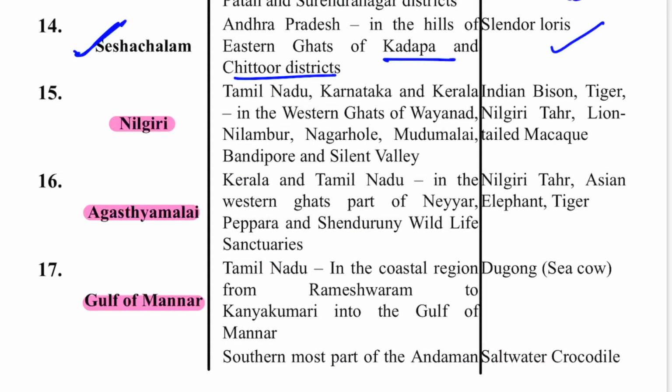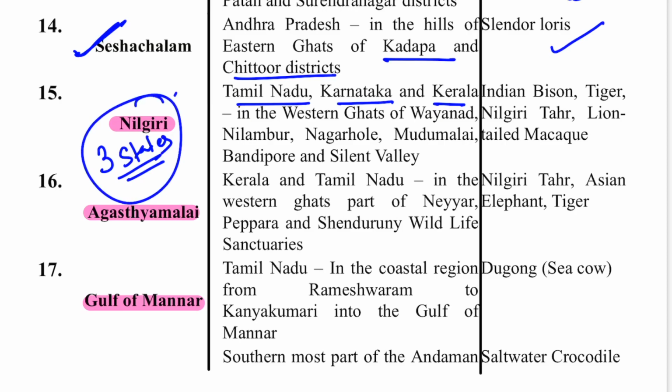Okay, next is your Nilgiris. So Nilgiris is present in 3 states. Okay, 3 states, and it is on the tri-junction border of Tamil Nadu, Karnataka and Kerala. Many important tiger reserves and national parks are situated in this Biosphere Reserve, Nilgiri, one of the most important Biosphere Reserves, like the Wayanad Wildlife Sanctuary, Nilambur, Nagarhole National Park and Tiger Reserve, Mudumalai Tiger Reserve, Bandipur Tiger Reserve, Silent Valley. So these are the important ones.